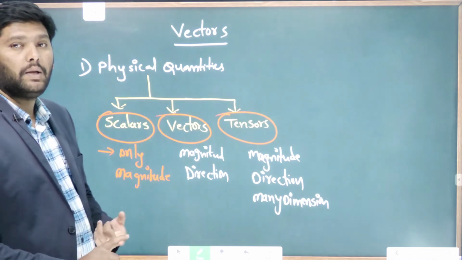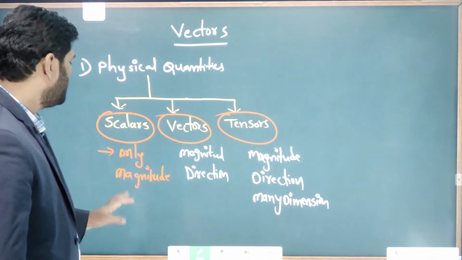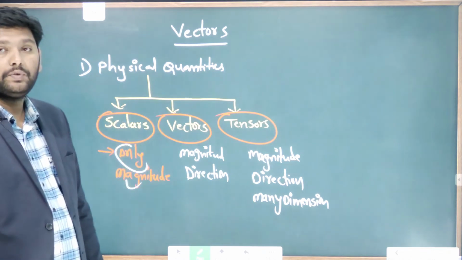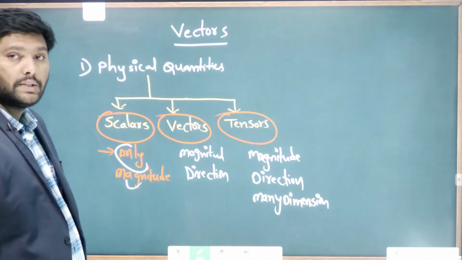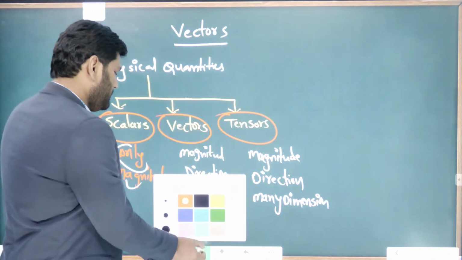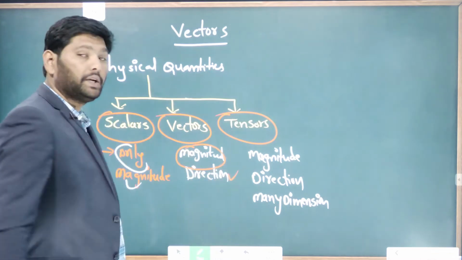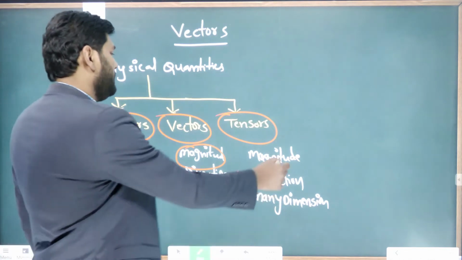Once again I am repeating: scalars, vectors and tensors. Scalar means any quantity having only magnitude. The quantities that have magnitude as well as direction are known as vectors.